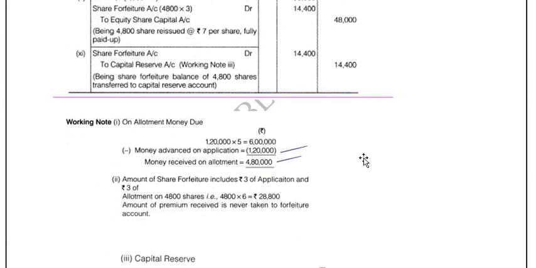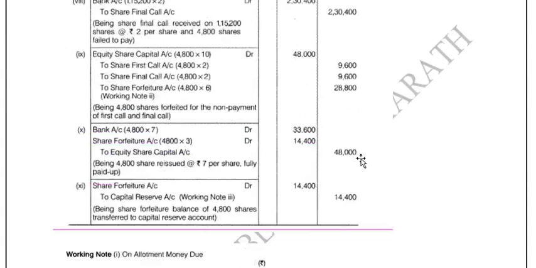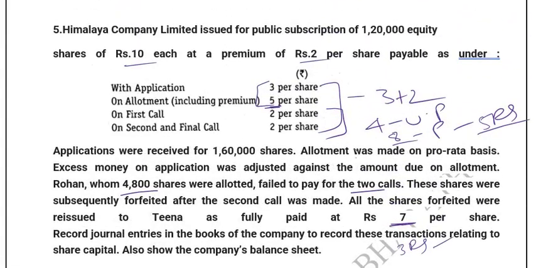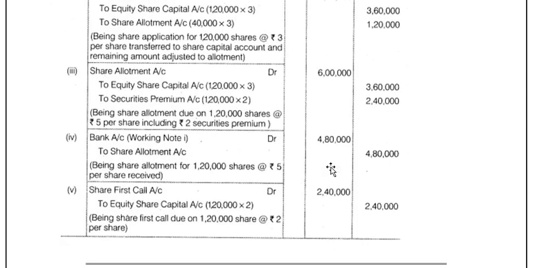The amount of share forfeiture includes 3 of application and 3 of allotment. So this is very, very important. So total 6 rupees. Why 6 rupees? Because 2 rupees is premium. So 3 plus 3 is 6 rupees. Out of this 8 rupees, as I said, 5 rupees will be adjusted towards your discount, and balance 3 rupees will be there. Out of that, 2 rupees premium will be shown separately and 1 rupee will be taken to capital reserve. So that is the checkpoint here.